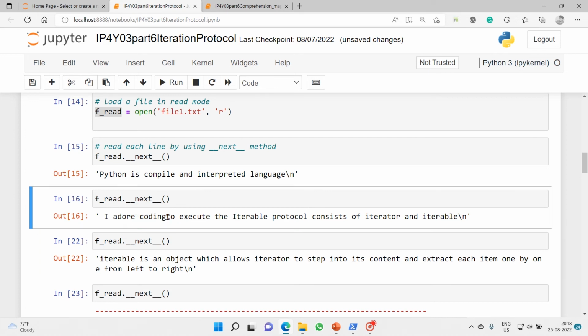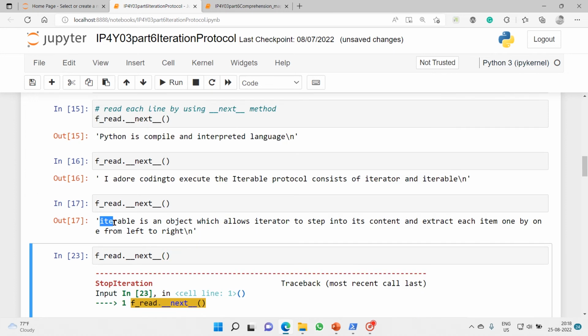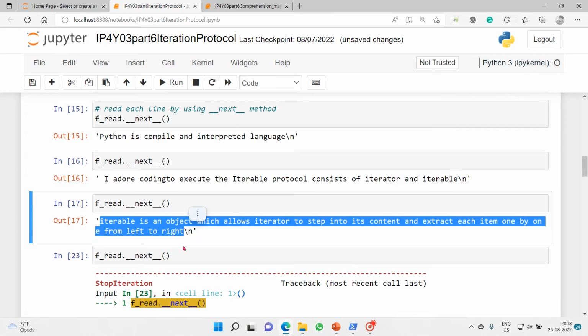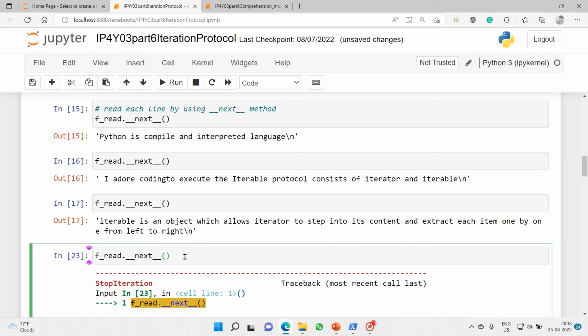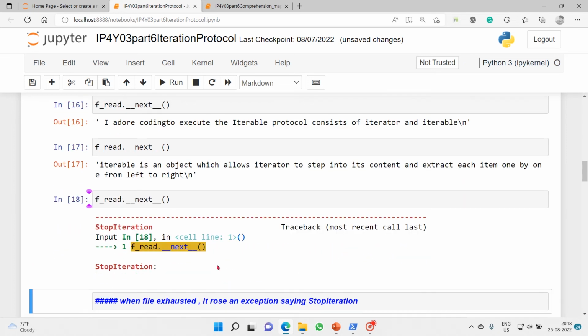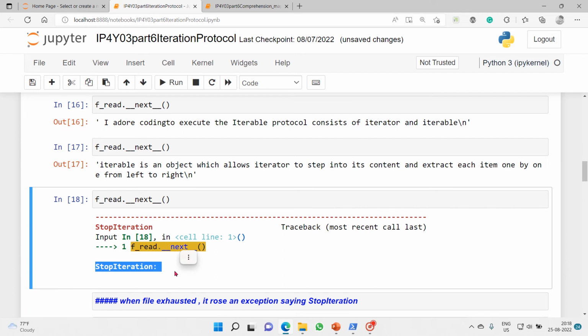Then, continuing to execute on the iterable, I execute again. So I got the third line of that file also, because when we read this file using the readline method, we found only 3 lines. Now also we got those 3 lines. Once these 3 lines are over, what else is left? It is just throwing an exception. What is that exception? StopIteration. So that's how iteration works.